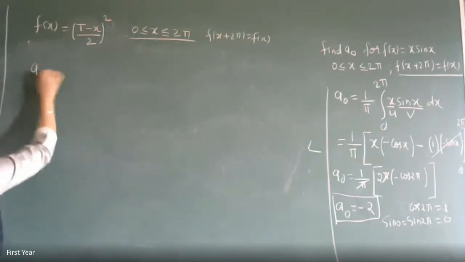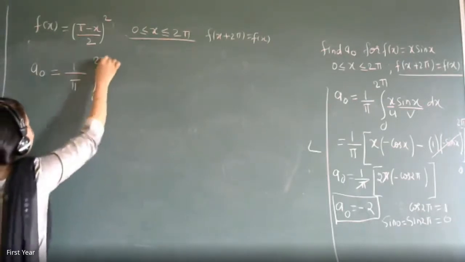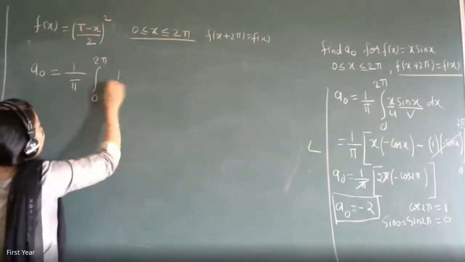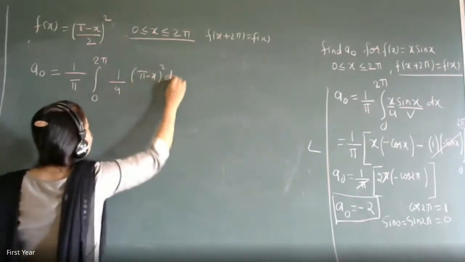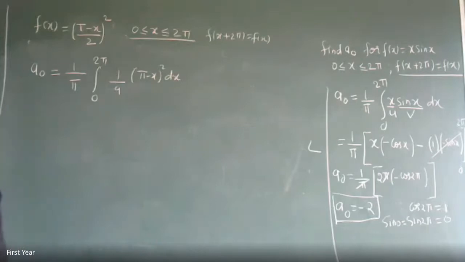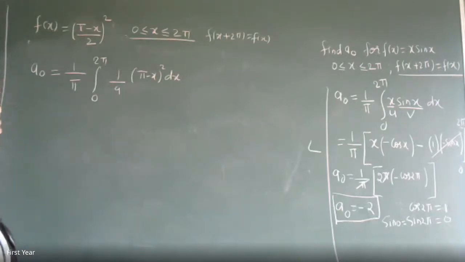So your formula for a naught is 1 by pi integration 0 to 2 pi, 1 by 4 into pi minus x the whole square. Try solving and tell me the answer. I have taken 4 out purposely because then again you will get confused with this 2 square, and then whatever is the integration, minus 3 will come in the denominator. That's why I have written 4 outside initially only.